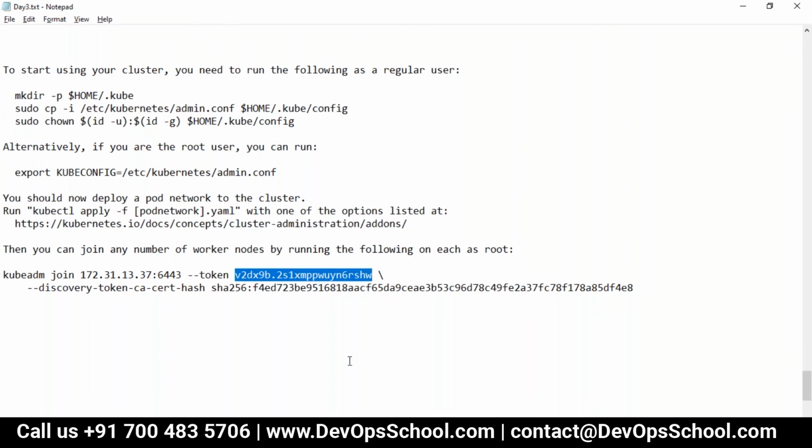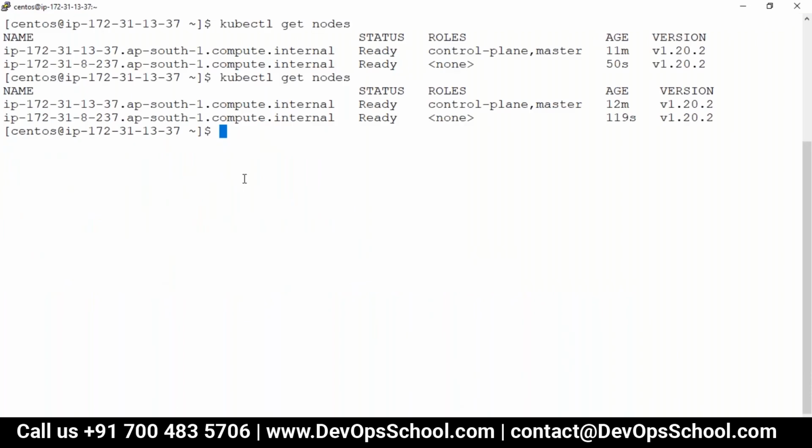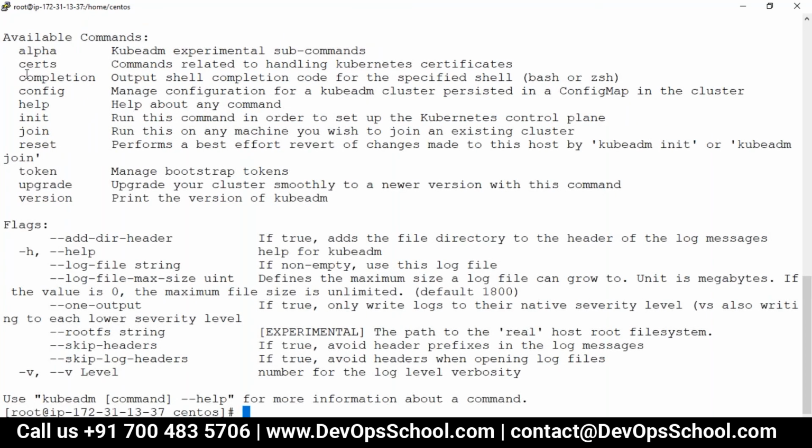This is the permission token. There will be a separate way to get it. It's kubeadm. Using that you can generate it in the master. If you go to the master and sudo, you have to become root. You have to be in the master. I'm in the master right now. Kubeadm, and if you type here, you see token. See here. Okay, got it. So here I did init, I did join for the worker, init for the master, token for generating the token. If you want to upgrade, check the version, check the config, and many other things are there. Certificate work, many things.